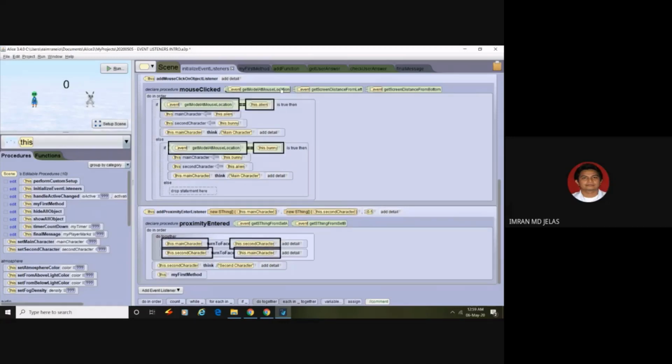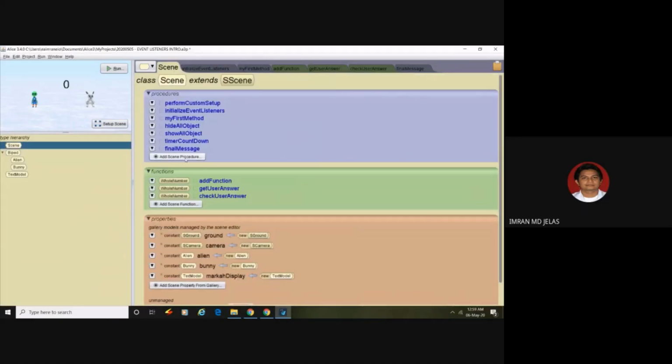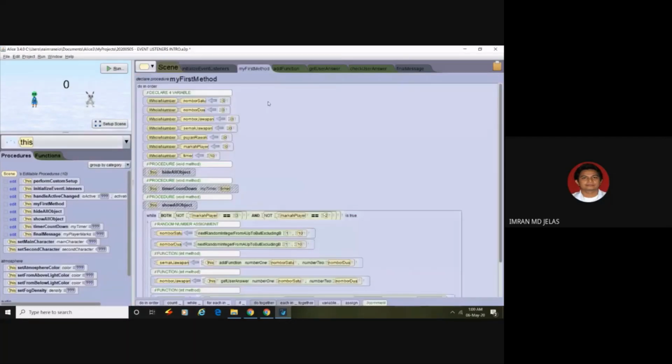Aside from that, in the second last chapter we learned about procedure and function. Both of them are methods. Procedure is a void method and function is a non-void method. Before that we learned about looping.